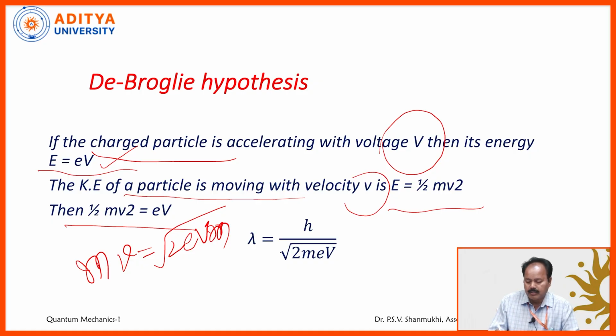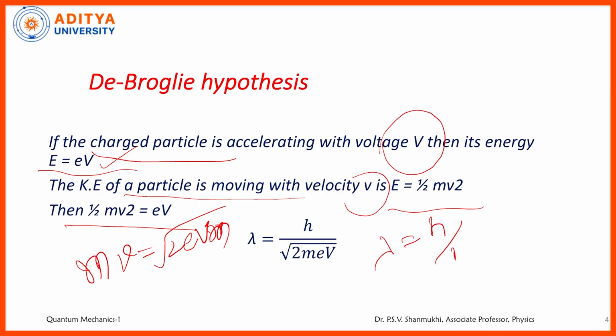The de Broglie wavelength is given by lambda equals h by mv. Therefore we get lambda equals h by root over 2meV. If the particle is accelerating with voltage capital V, we have to use the formula lambda equals h by root over 2meV, where capital V is the potential difference or the voltage. If the charged particle is moving with velocity small v, then we have to use the formula lambda equals h by mv, where small v is the velocity of the particle.